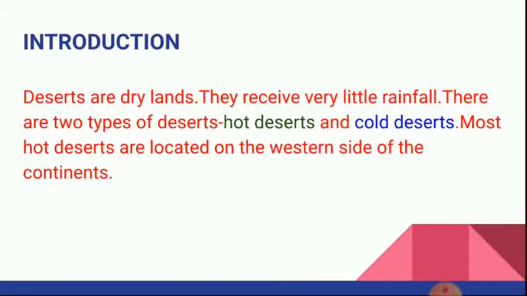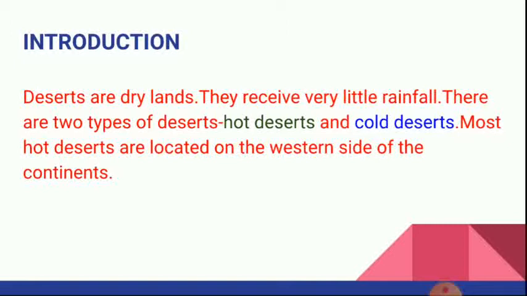Deserts are dry lands. They receive very little rainfall. Basically, there are two types of deserts: hot deserts and cold deserts.